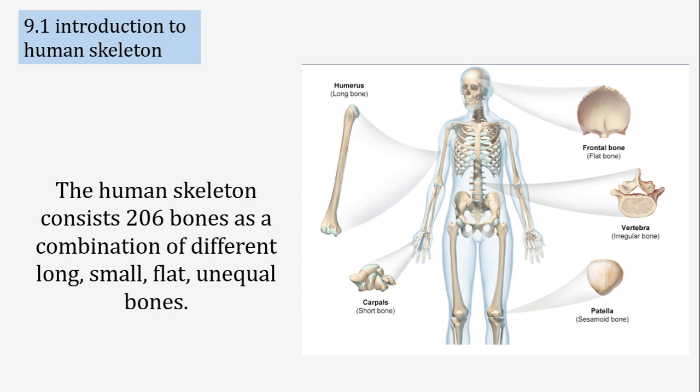As he grows to the adult stage, the smaller bones fuse together and ultimately produce 206 bones. These 206 bones are not similar in size or shape. There are different types of bones: some are long, some are flat, some are small, some are irregular.